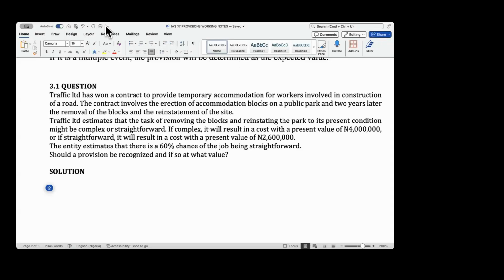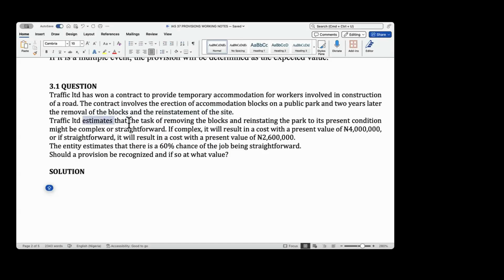So in this case, you will see that this company won a contract to provide temporary accommodation for workers in the construction of a road. The contract involves the erection of accommodation blocks on a public park, and 2 years later, removal of the blocks and the restatement of the sites, meaning that after 2 years, you have to remove whatever has been erected.